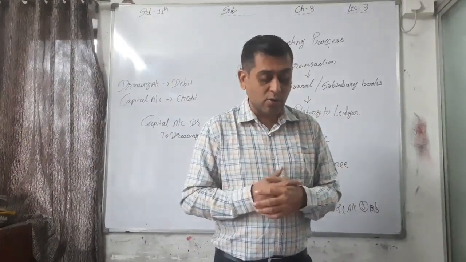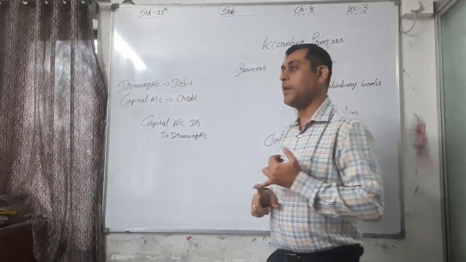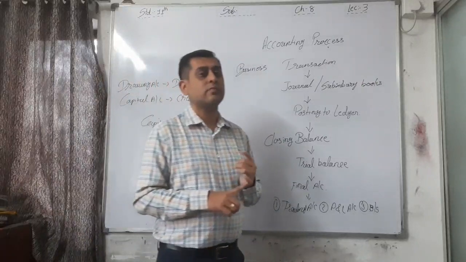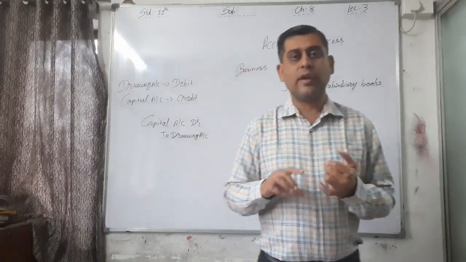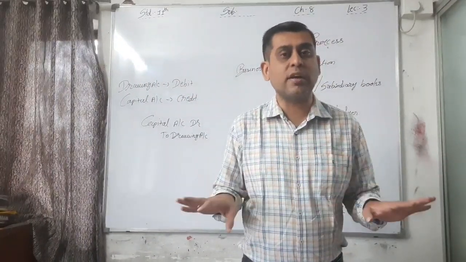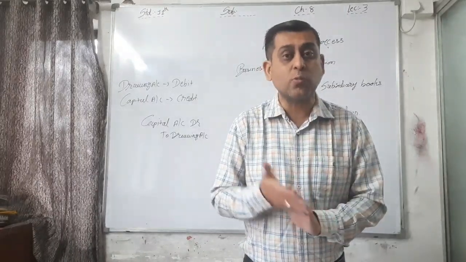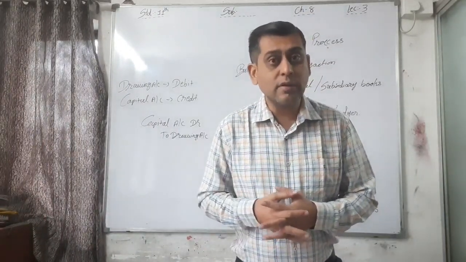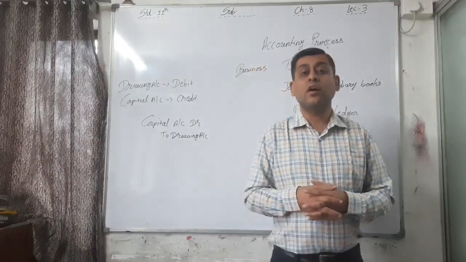Please write down that also. In the expenses, purchase related expense is recorded to trading account. So purchase related expense is never recorded in the profit and loss account.